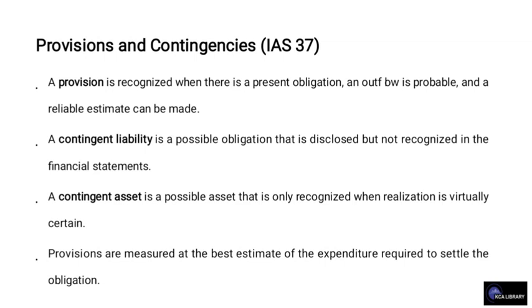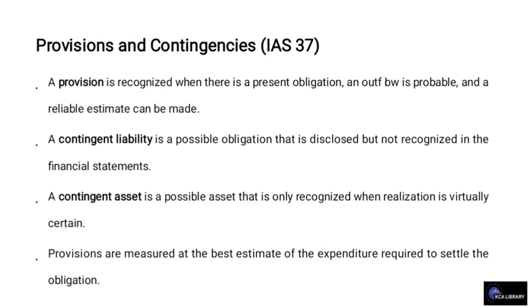Let's also look at provisions and contingencies, which is IAS 37. For this, a provision is recognized when there is a present obligation, an outflow is probable, and a reliable estimate can be made.